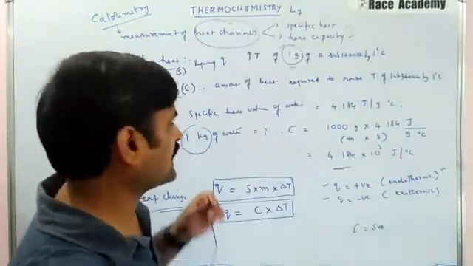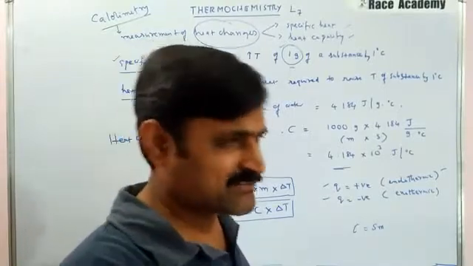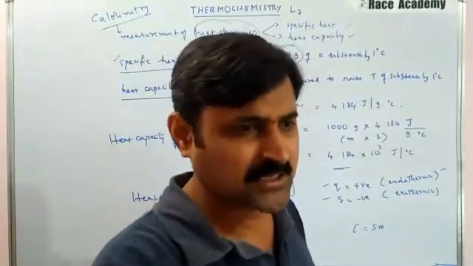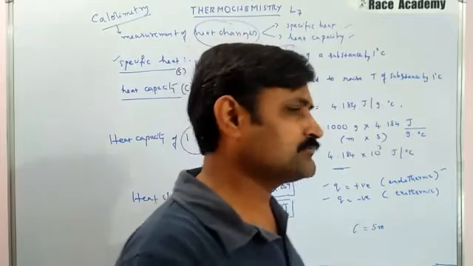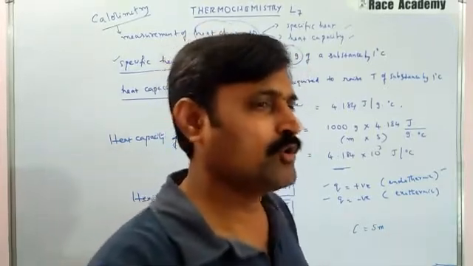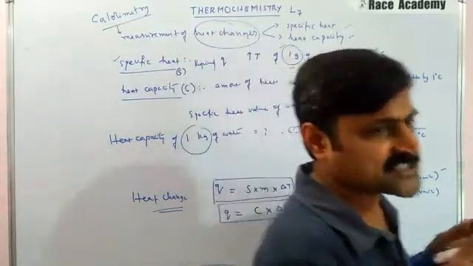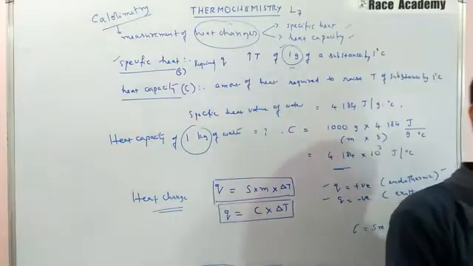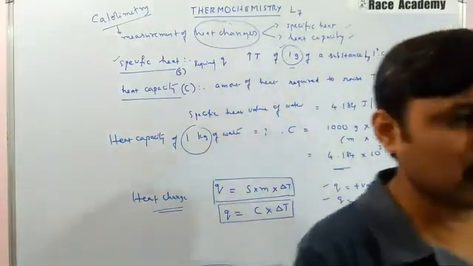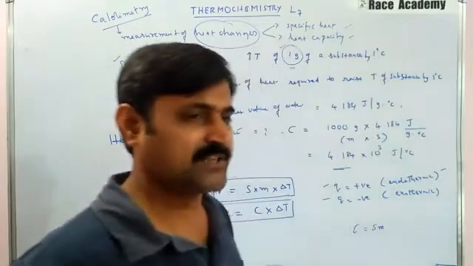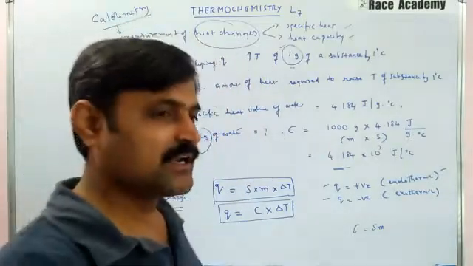There are different kinds of specific heat values listed out, and from that list we come to know that the specific heat value differs from element to element, as their molar masses and elemental masses are different.